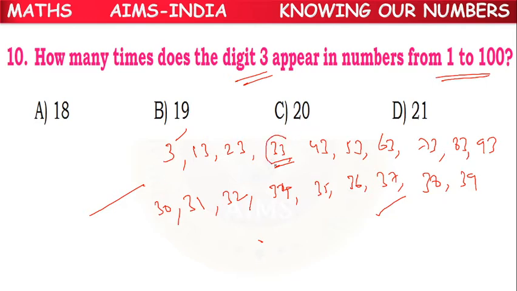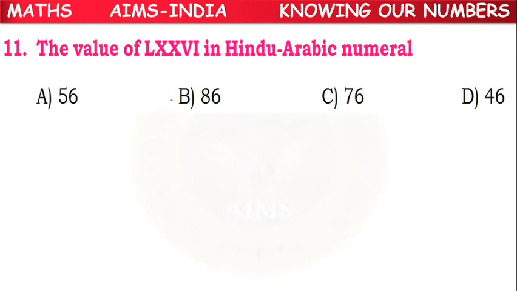3 in both the places, one time possible. So 1, 2, 3, 4, 5, 6, 7, 8, 9, 10, 11, 12, 13, 14, 15, 16, 17, 18, 19. So 19 times, it is coming. So B option is the correct answer. Next.